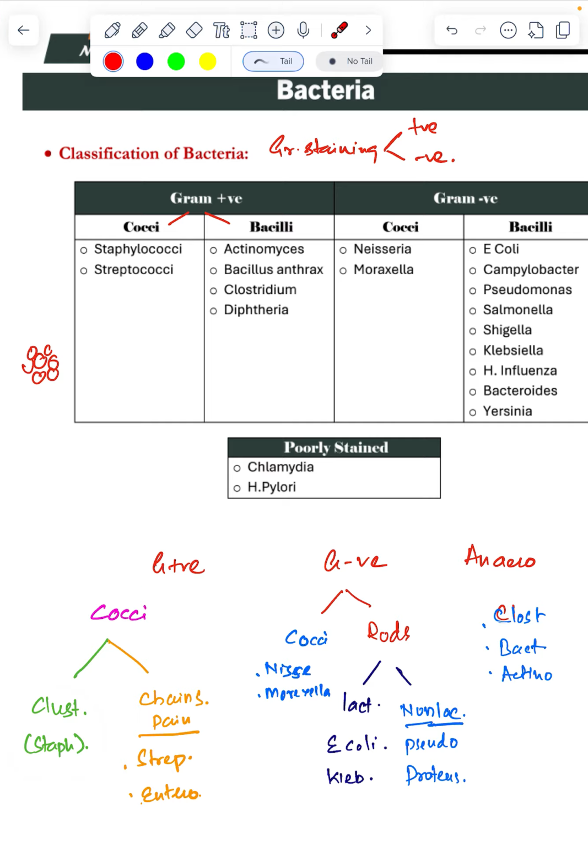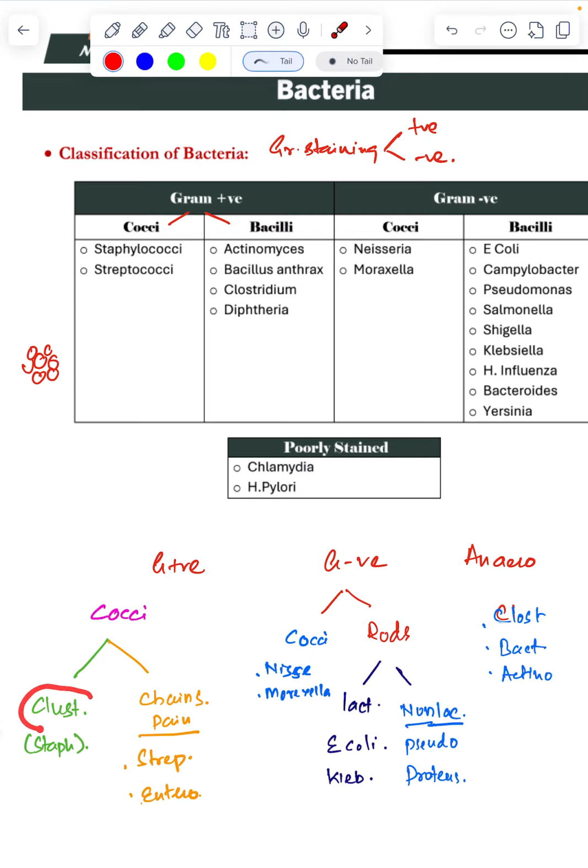Now round in clusters, they become staphylococcus. And if they are in chains or pairs, two, two, so they form chains or pairs. These are streptococcus.